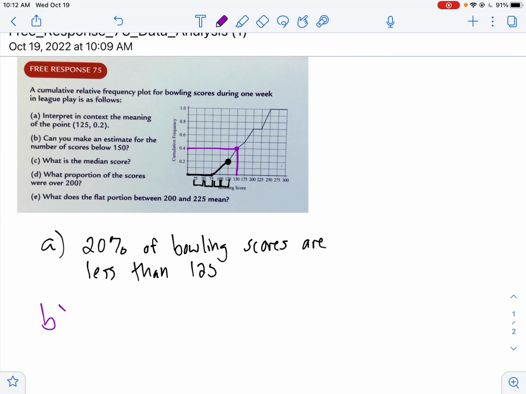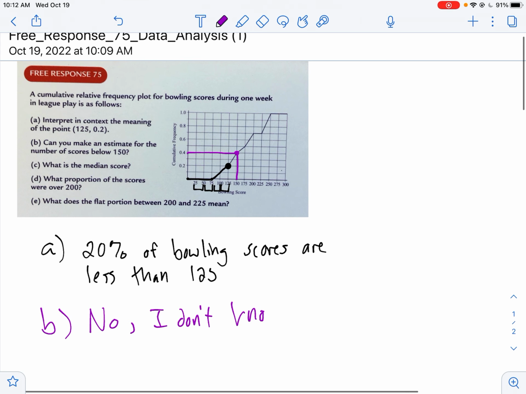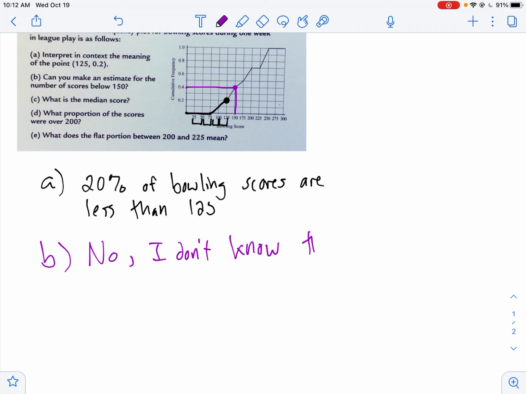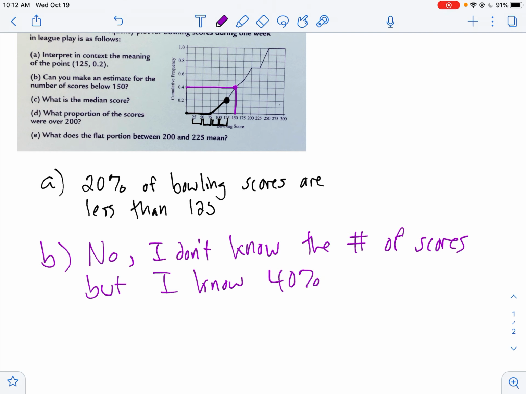So the way I'm going to answer this question is, no, I don't know the exact number of scores, but I know 40% of all scores are less than 150.